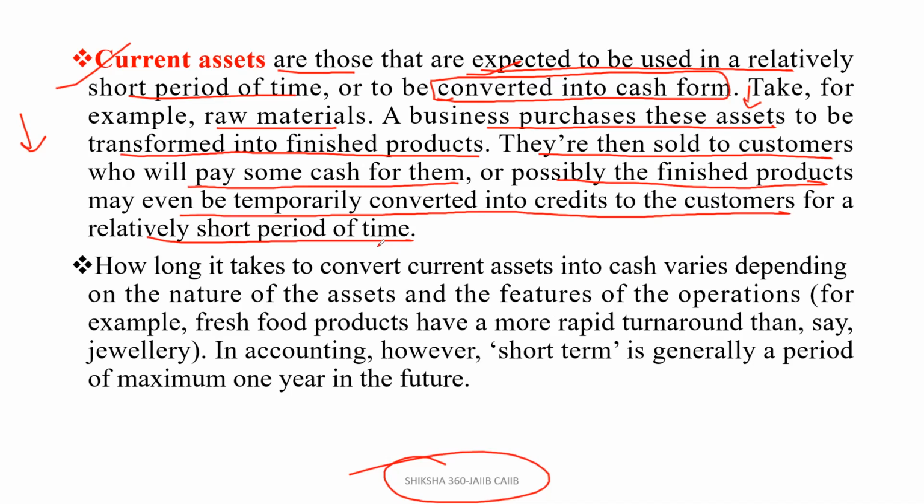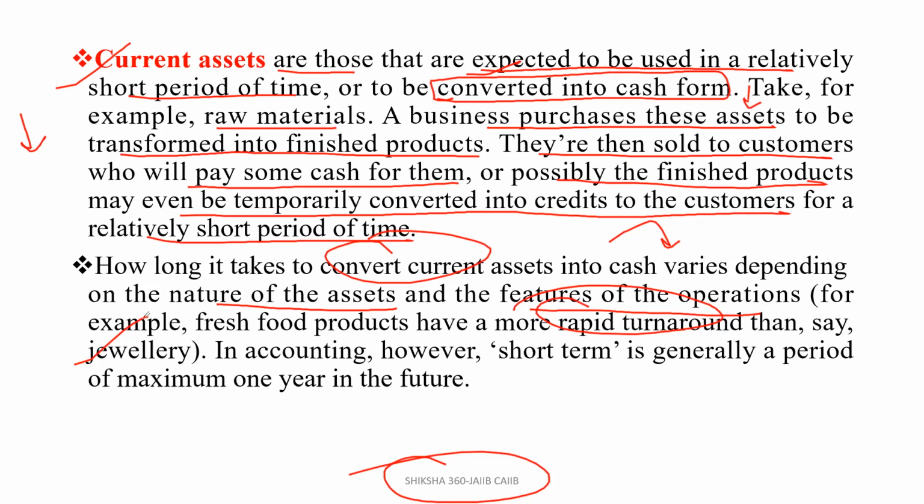So how long it takes to convert current assets into cash? Clear? How long it takes to convert current assets into cash varies depending on the nature of the assets and the features of the operation. Clear? For example, fresh food products have a more rapid turnaround than, we can say, jewelry. Clear? Basically, we will convert fresh food products more easily into the cash than the jewelry.